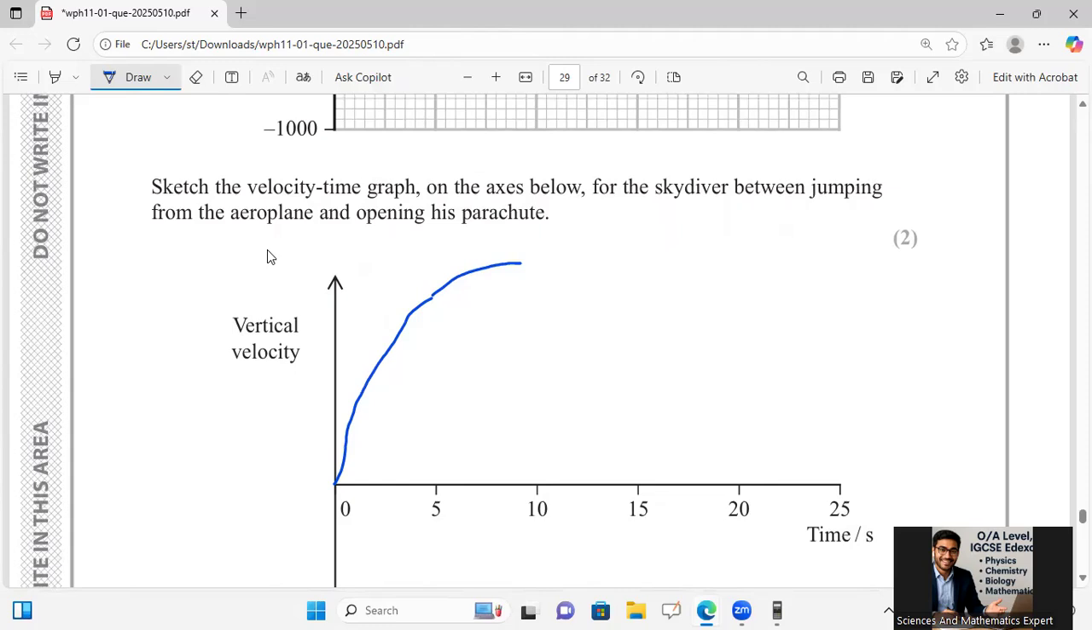And the gradient is decreasing in magnitude, because it is above the line, it will be a negative gradient, and then a horizontal line from 12 seconds onward. So here the parachute is opened and the vertical component of velocity is constant. So this was your part B.